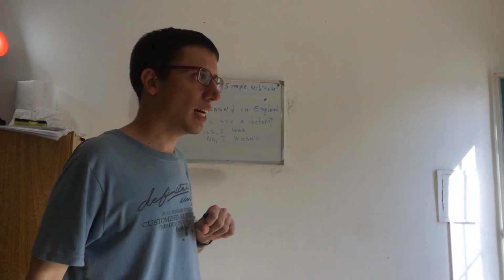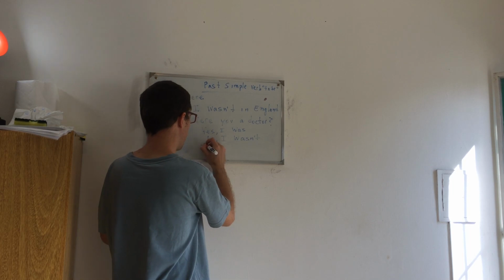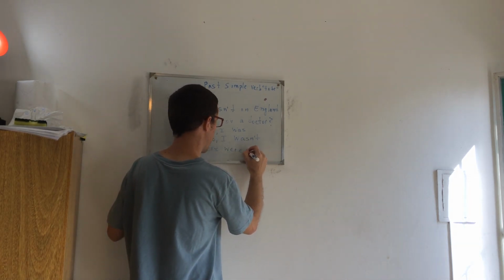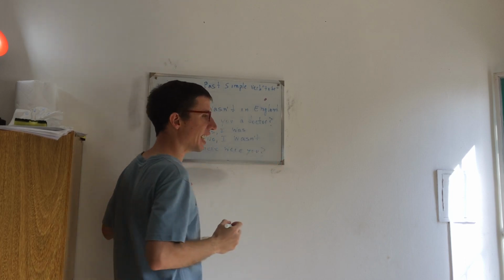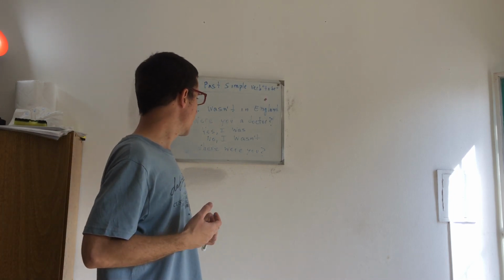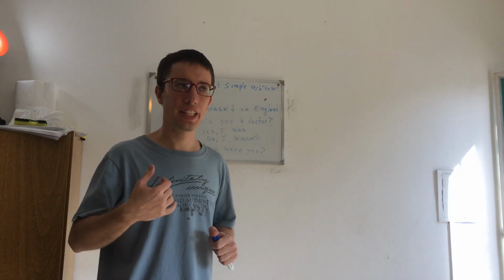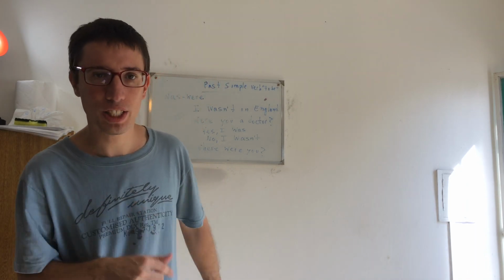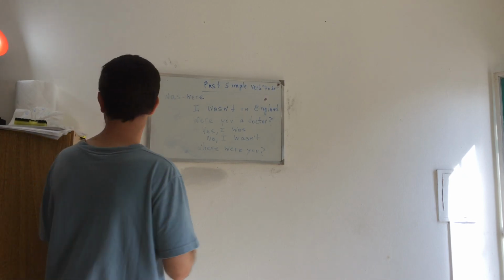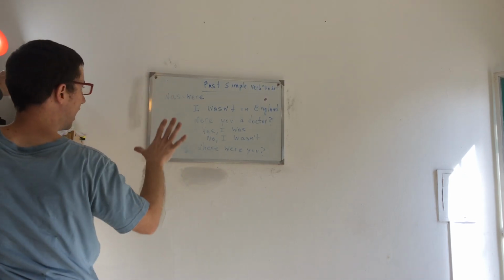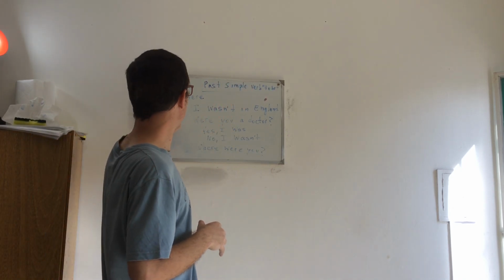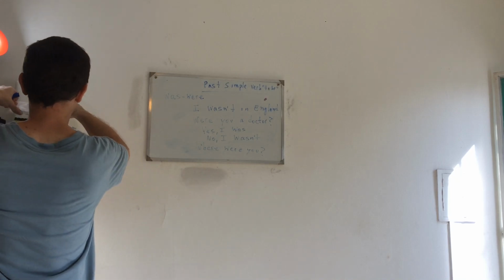But we can, for example, ask somebody, where were you? And in that case, I'm asking for a place, so I cannot answer yes or no. I have to answer, for example, in my apartment. I was in my apartment. I have to answer with a phrase or with a sentence. So these are the basic structures of the past simple of the verb to be. We have two forms, was and were.